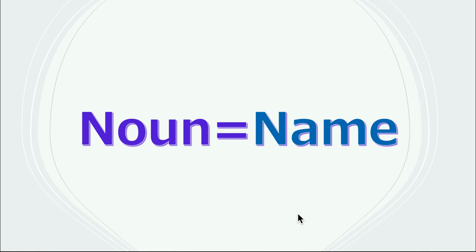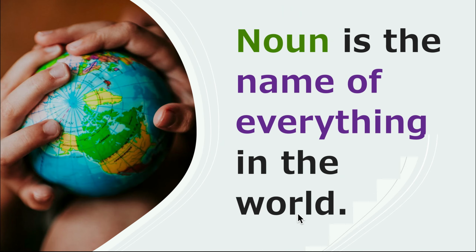In grammatical terms, we have the word noun. But if we translate this word noun into general English, we have the word name. So noun is equivalent to the word name. What is a name is a noun, and what is a noun is a name. There is no difference between the two. Both words are the same. We have just a terminological difference. Noun is a grammatical term, while name is used in very common, simple English. In fact, noun is the name of everything in the world.